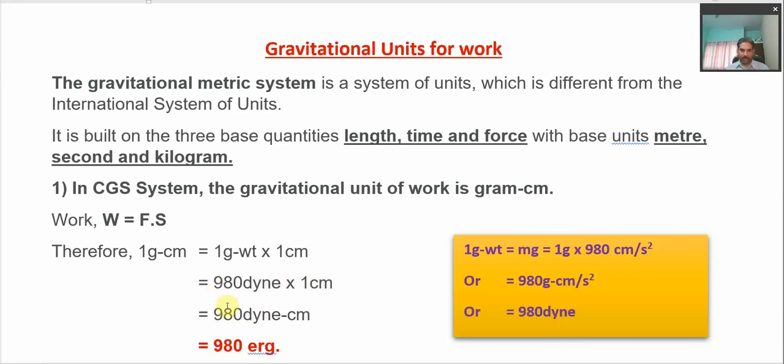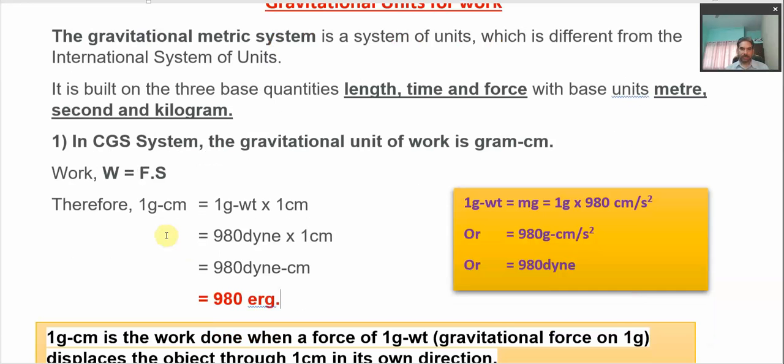So this is what we have substituted for 1 gram weight here, 980 dyne into 1 centimeter. Therefore the value comes out to be 980 dyne centimeter. This dyne centimeter is nothing but erg. So these are the smaller system of units. This is how we understand that 1 gram centimeter is equal to 980 erg. So 1 gram centimeter is the gravitational unit of work in CGS system, which is equal to 980 erg.